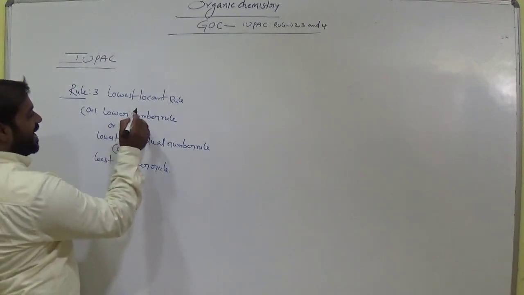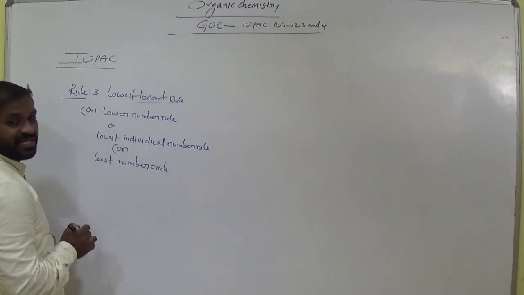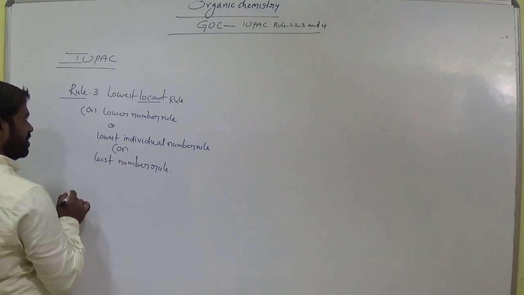So least locant. What is called a locant here? I will explain the rule.